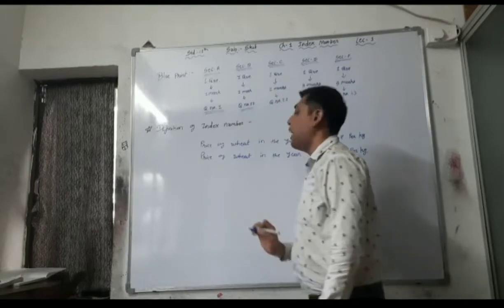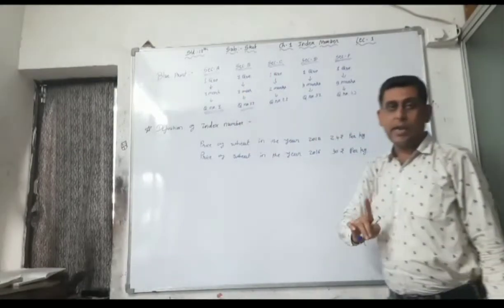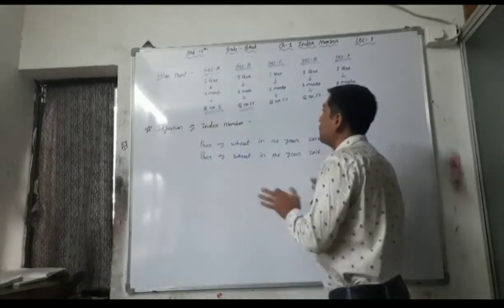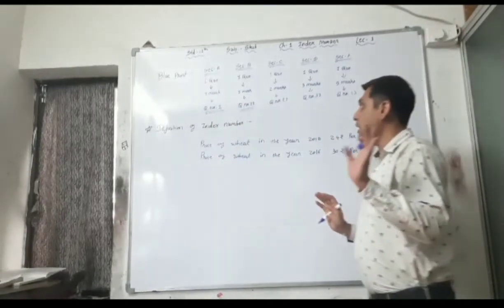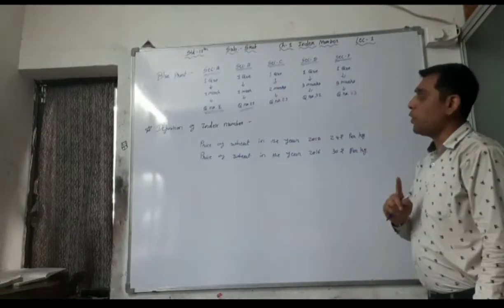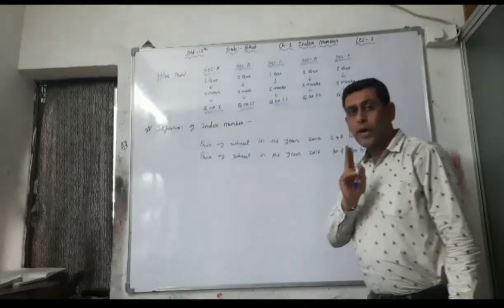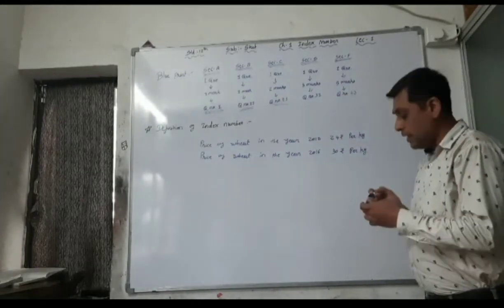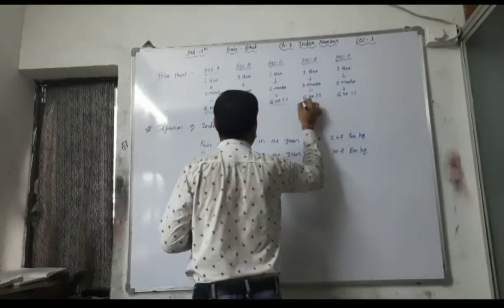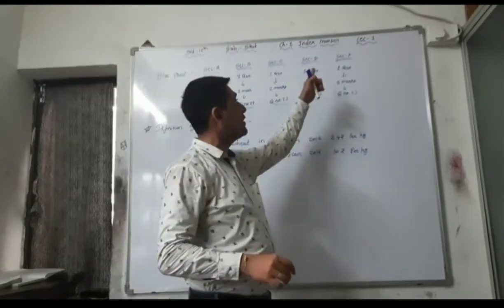See here, the theory part from this chapter is only up to this, that is section A and section B. Not a big theory, that is 2 marks, 3 marks of theory will be asked from this chapter. So it is easy, that means it is a practical chapter. Now section C, 1 question for 2 marks, and it will be asked in question number 21. It is a 2 mark short sum. Then section D, 1 question, 3 marks, and it will be asked in question number 31. And the last one, that is your 5 marks question, section F.